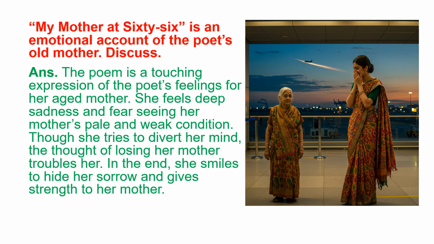My Mother at 66 is an emotional account of the poet's old mother. Discuss. Answer: the poem is a touching expression of the poet's feelings for her aged mother. She feels deep sadness and fear seeing her mother's pale and weak condition. Though she tries to divert her mind, the thought of losing her mother troubles her. In the end, she smiles to hide her sorrow and give strength to her mother.